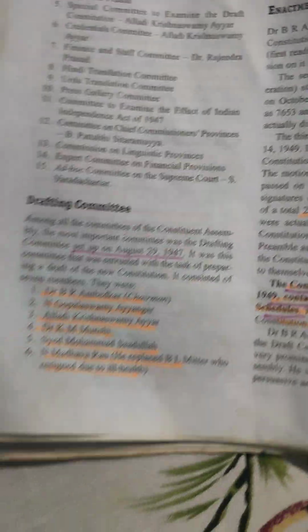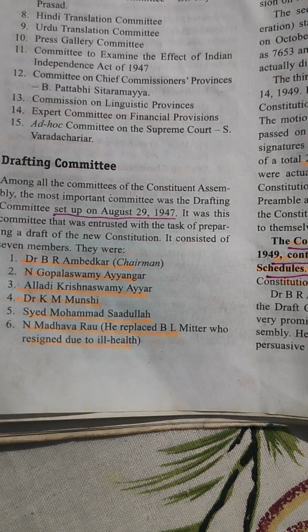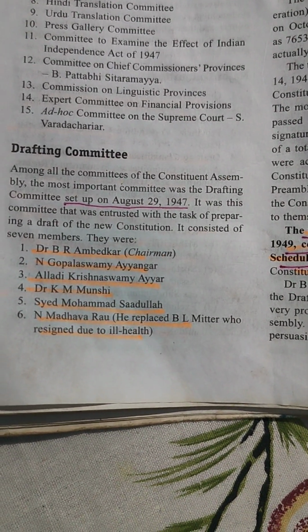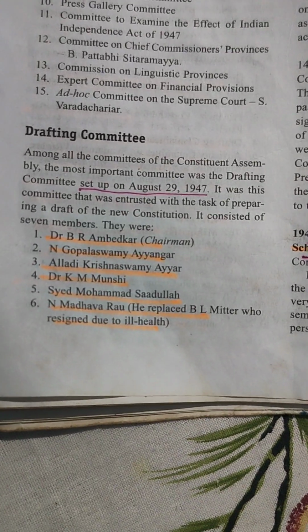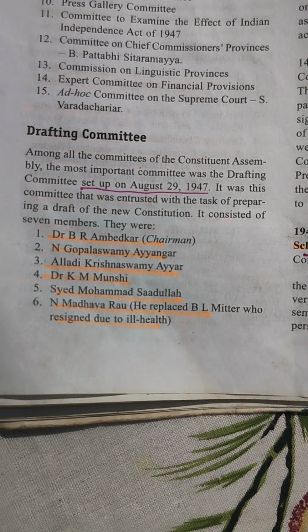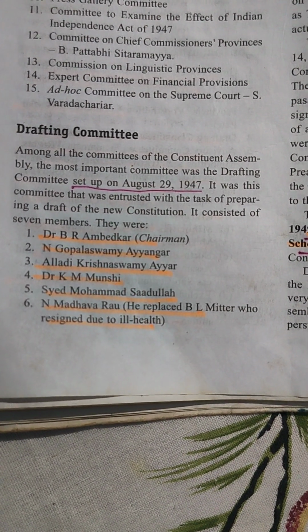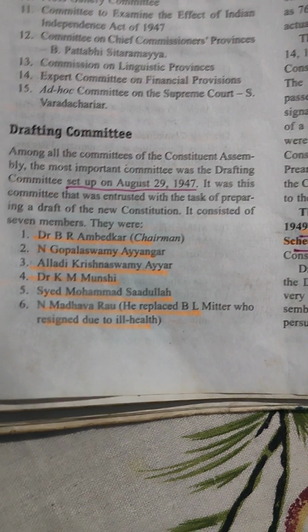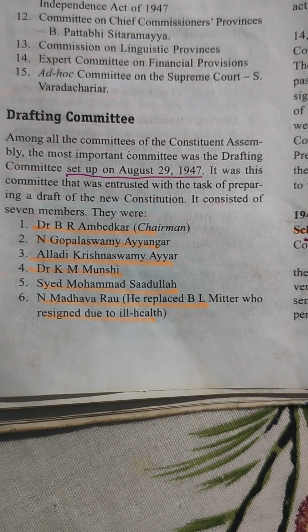So now we'll read about the drafting committee. Among all the committees of the Constituent Assembly, the most important committee was the drafting committee set up on August 29, 1947. It was this committee that was entrusted with the task of preparing a draft of the new constitution. It consisted of 7 members. So the drafting committee was very important. It was set up on August 29. And who was the chairman of this committee?